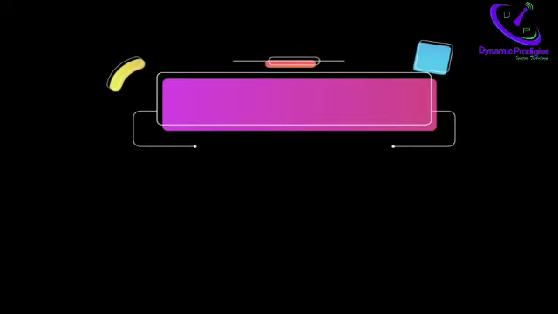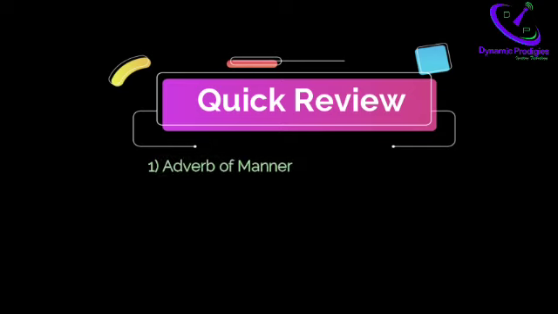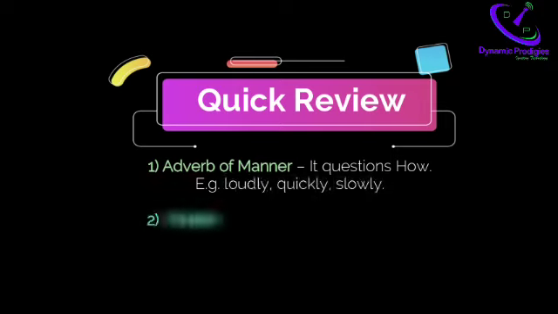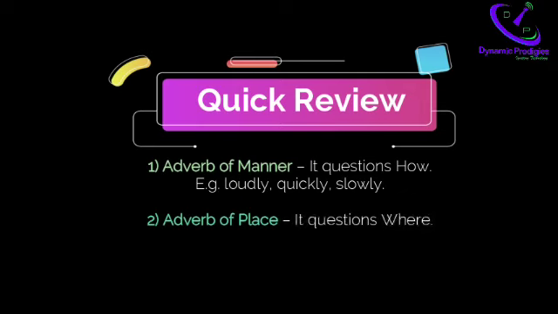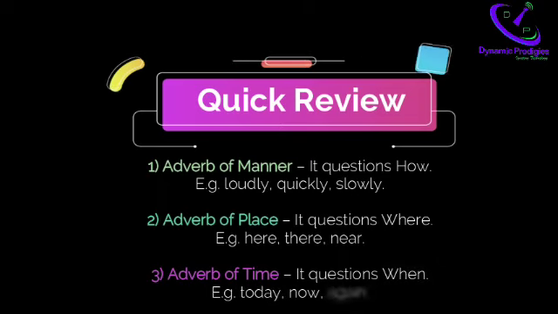So students, here we have studied three kinds of adverb. Number 1 is adverb of manner. It questions how. Example: loudly, quickly, slowly. Number 2 is adverb of place. It questions where. Example: here, there, near. And number 3 is adverb of time. It questions when.